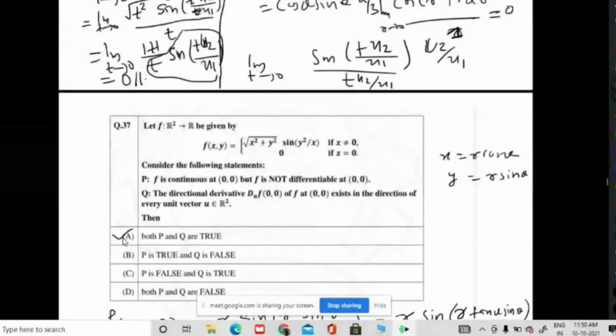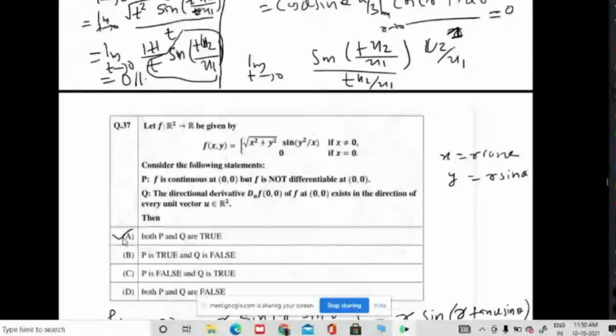You are finding derivative at only one point. If you want to discuss continuity, you have to discuss in a small neighborhood. So you have to find the fx at a comma b for every a comma b belonging to the small neighborhood of 0, 0. Again, you have to find the fy at a comma b for the small neighborhood of 0, 0. Then only you can talk about the continuity. I am not using that result.